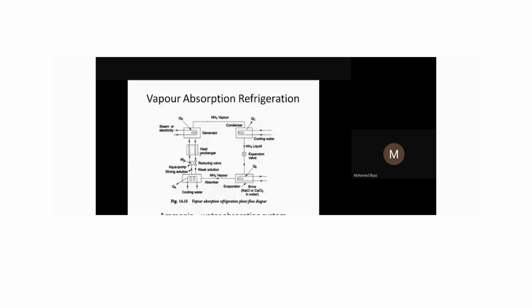So the water which is coming out from this heat exchanger passes through the reducing valve and comes to the cooling water here. Okay, this is like a non-return valve type. So it is again sent into the absorber here. So in this way the vapor absorption system is working.